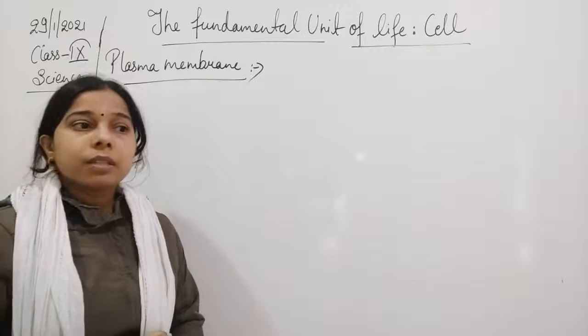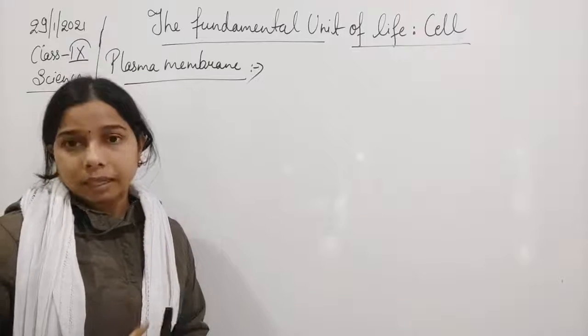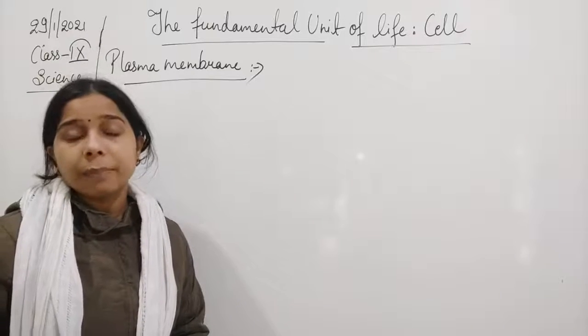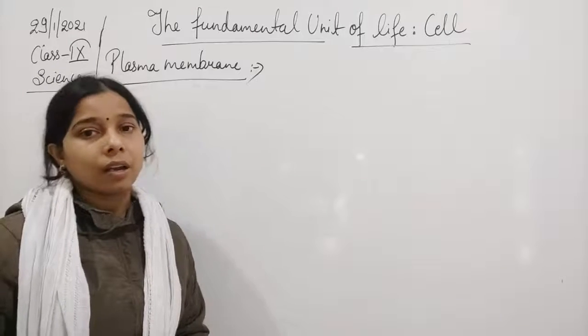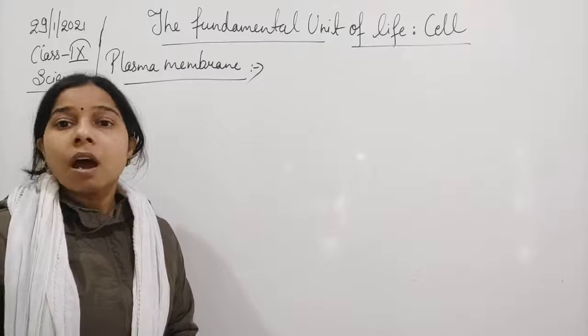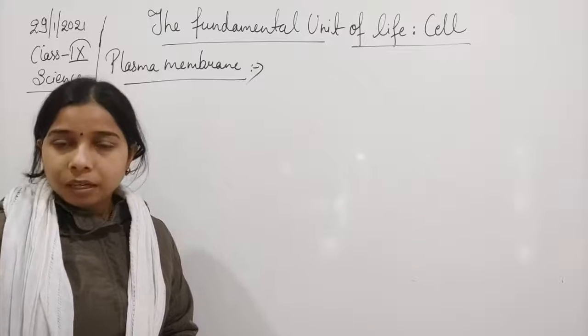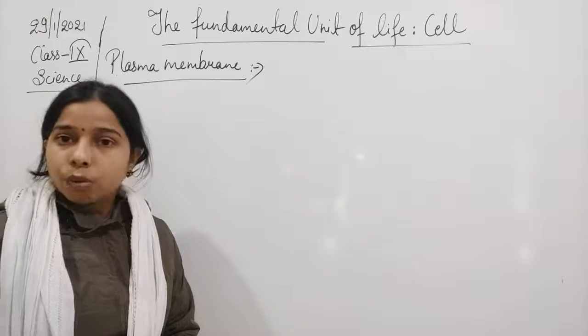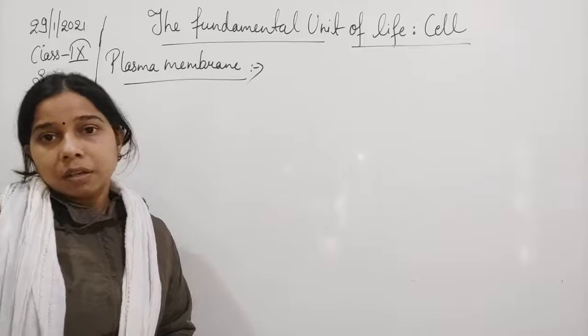So, you see students, all the cell organelles, it can be a Golgi apparatus, mitochondria, lysosome or ribosome, even the nucleus, is present within a thin boundary, and that is known as the plasma membrane. Okay?